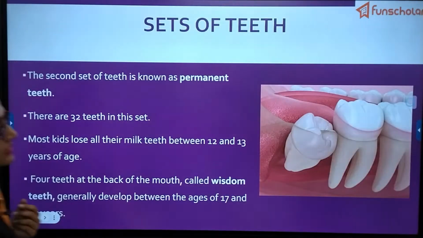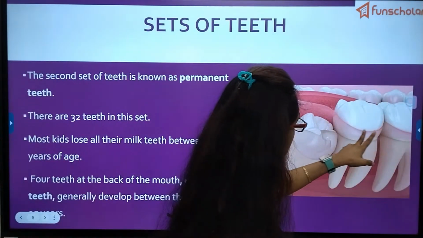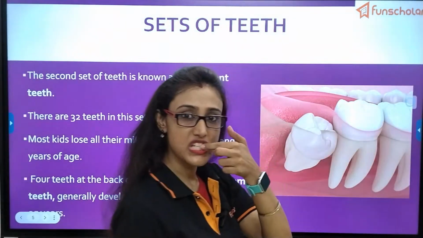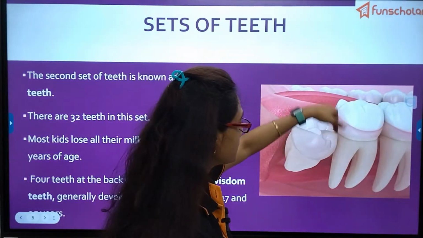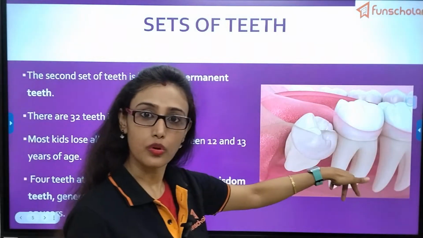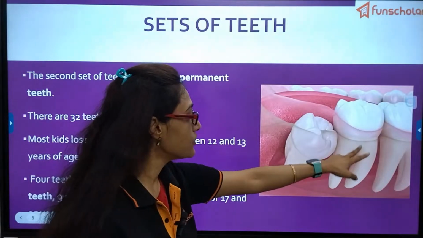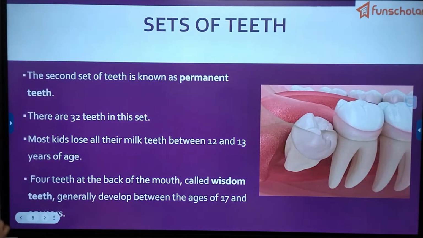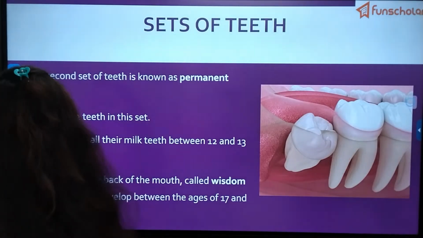Understood? See, this is the tooth. This upper part is visible to you, you can see it, and the lower part which is inside the gum is the root. This is the root which can't be visible. Now let's move to the next slide.